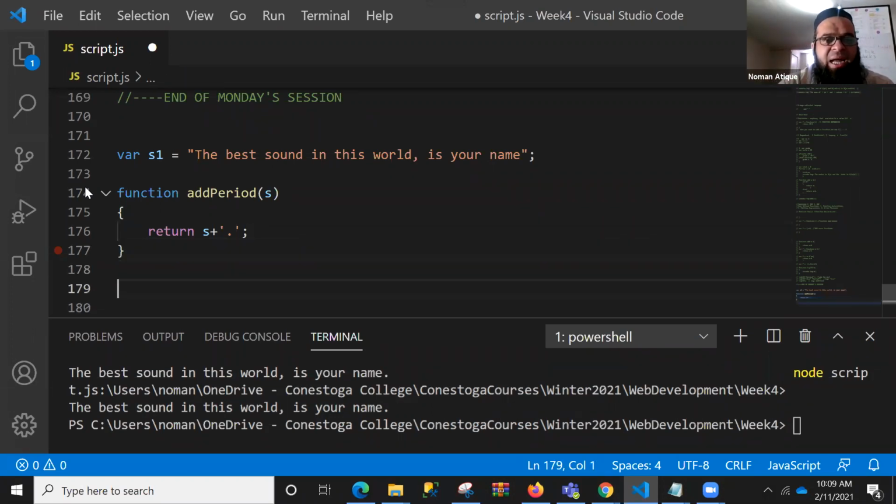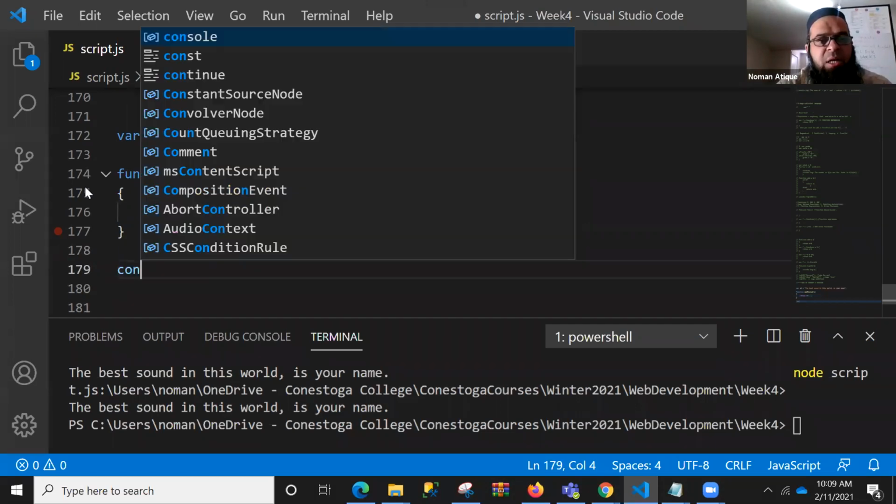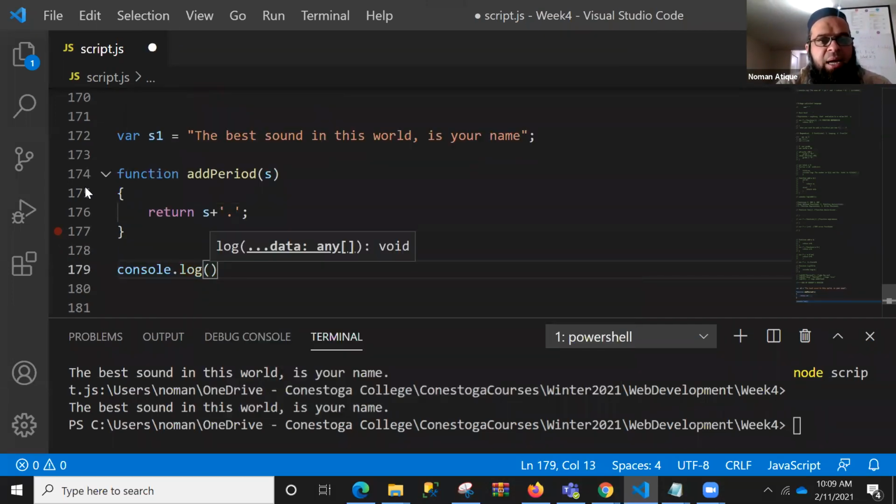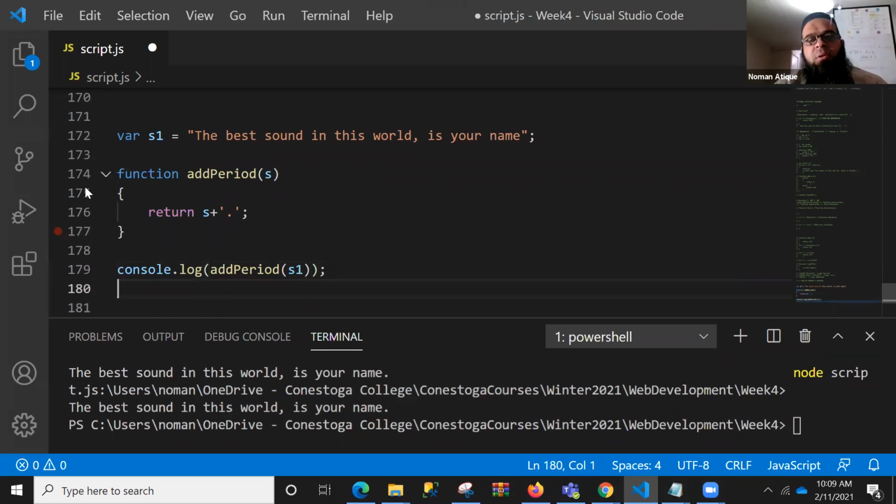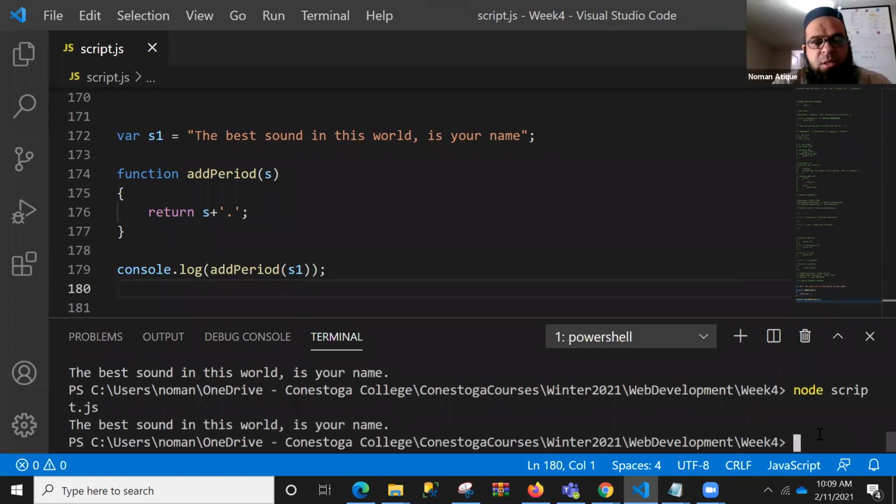Let's call this one, and I'll let you know why I'm using this. Console.log, and for example, I call addPeriod and I pass s1, because s1 is the string that I want to process. Now save that one and run this. So you see that there is no period after that. If I call this function, it will add a period to that one, right? So we can have that one.